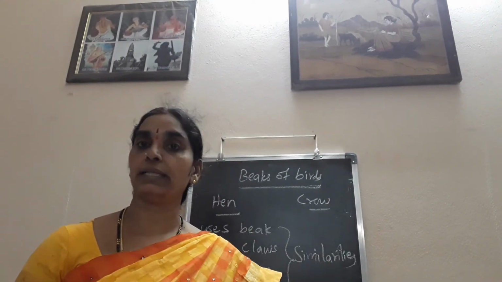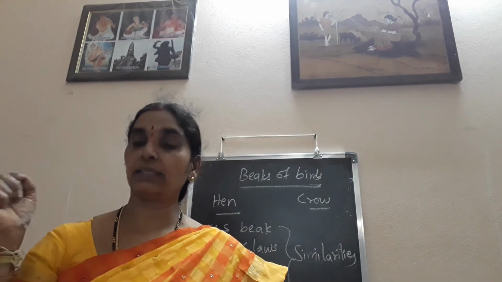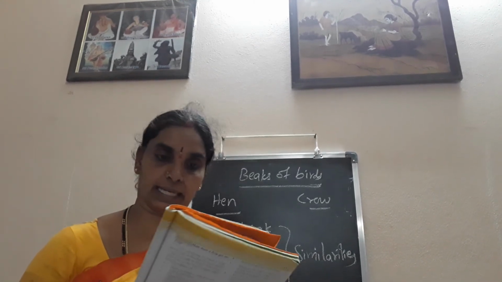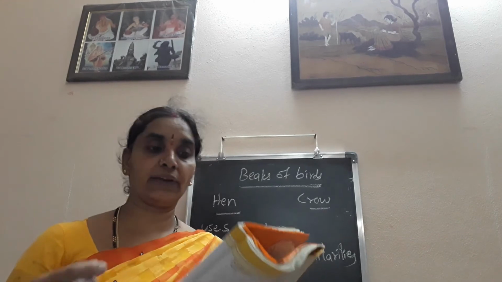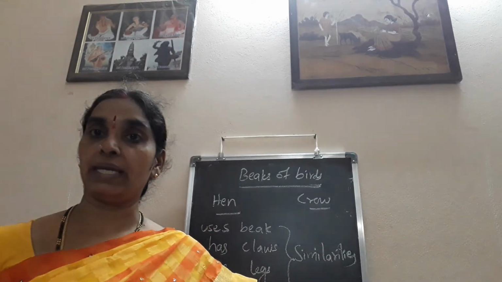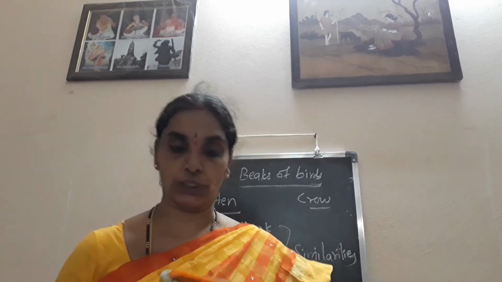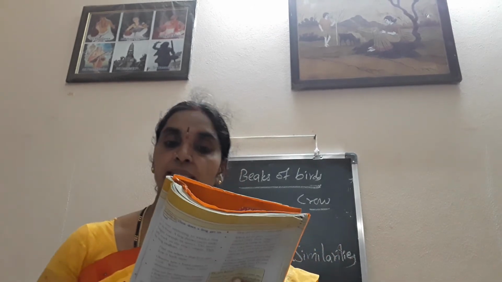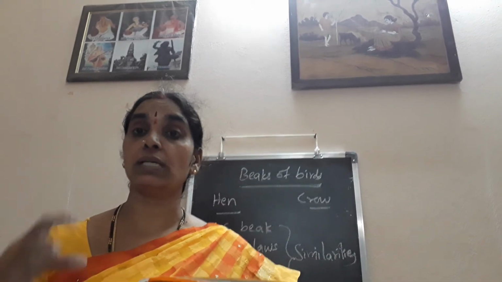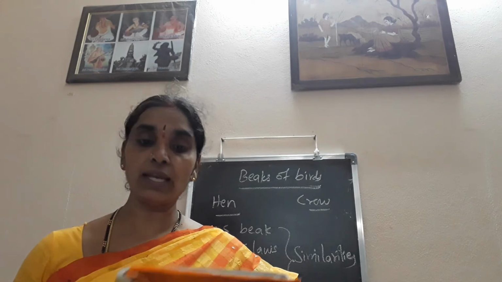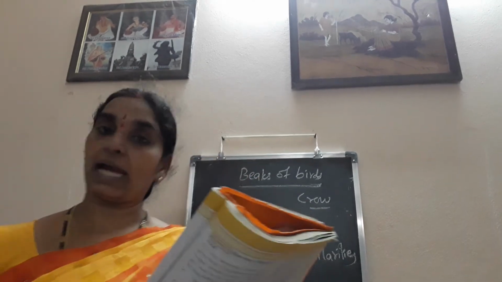Next, coming to the woodpecker, I have already explained you that it's a bird that takes the pests and insects. Next, long crane. Crane uses its long beak to take the fish from water. Next, vultures. They have strong hooked beak to tear the flesh of the animals. Parrot, I told you.